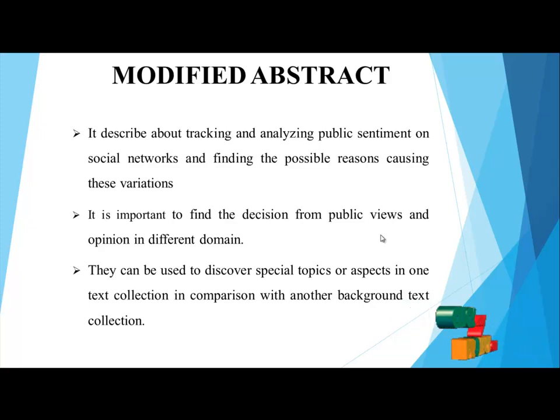Our modified abstract: it describes tracking and analyzing public sentiment on social networks and finding the possible reasons causing these variations. It is important to find the decision from the public use and opinion in different domains. They can be used to discover special topics and aspects in one text collection in comparison with another background text collection.